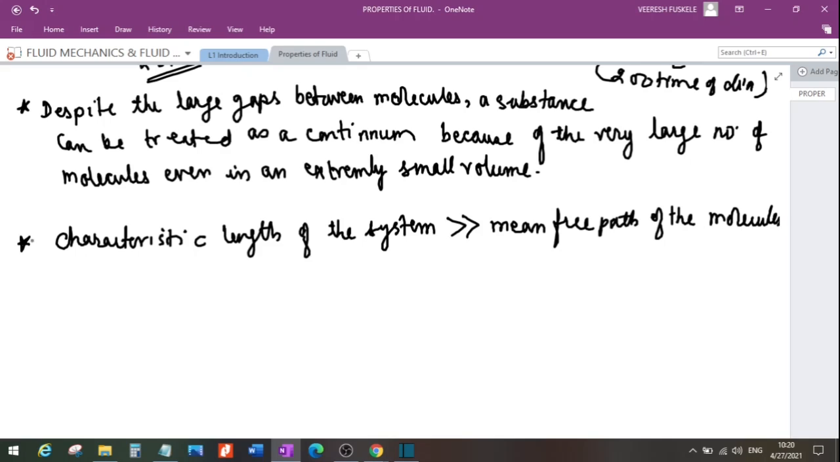So this is basically the concept of continuum. Basically, what is it? We are treating the fluid as a continuous matter because we are interested only at the macroscopic level, not at the microscopic level, right? So we are treating the fluid system or the fluid matter at a macroscopic level, right? So this was about the continuum.